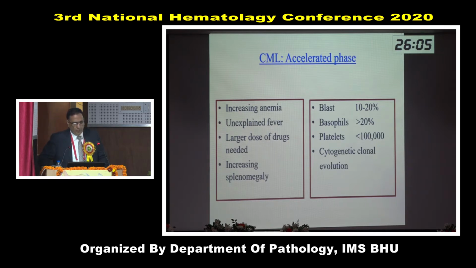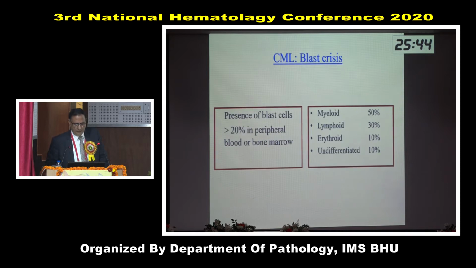when a patient of CML in chronic phase has increasing anemia, unexplained fever, larger doses of drugs are needed to control the count, the spleen is enlarging, and if blast cells are between 10 to 20%, basophils more than 20%, platelets less than 1 lakh, and also if there is cytogenetic clonal evolution. So this characterizes the presence of accelerated phase. And the terminal phase is called blast phase, presence of more than 20% blast cells in peripheral blood or bone marrow. 50% of cases are myeloid conversion, 30% lymphoid, and the rest are others.